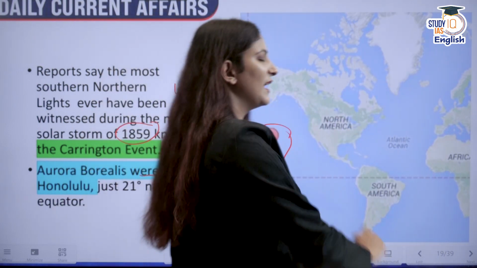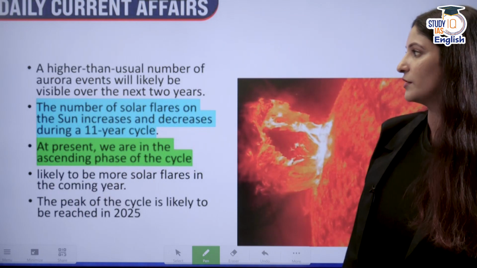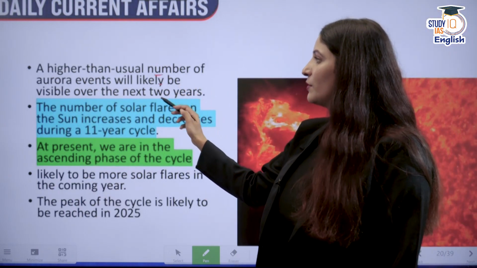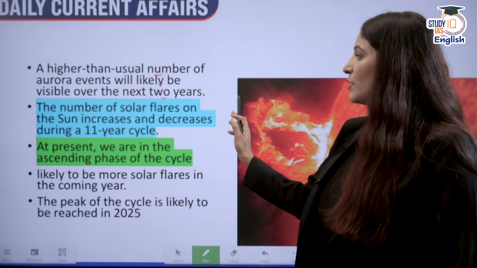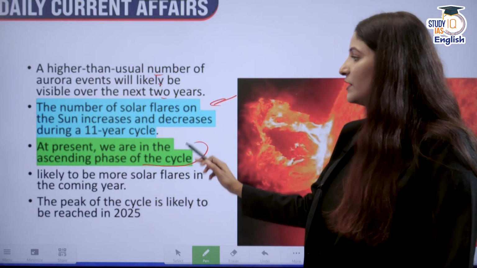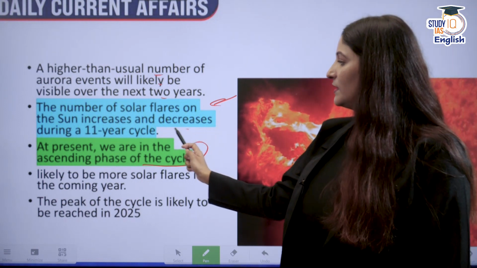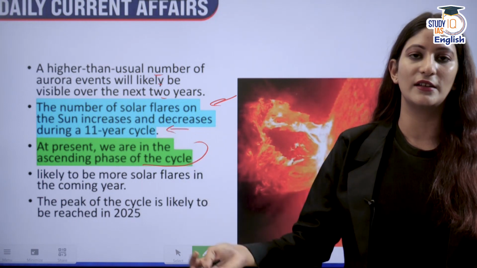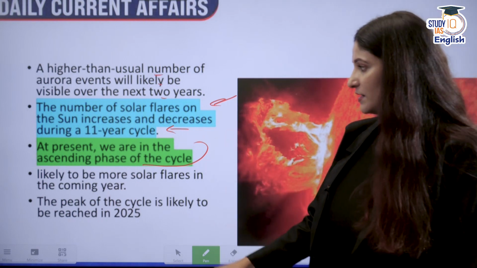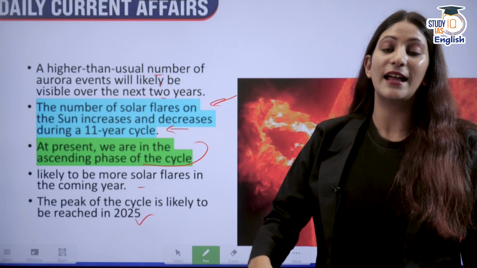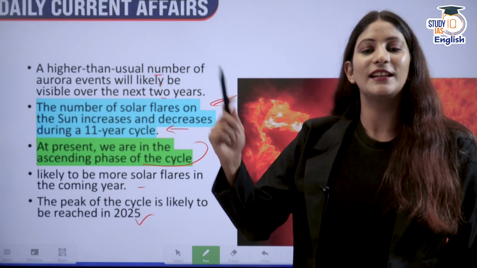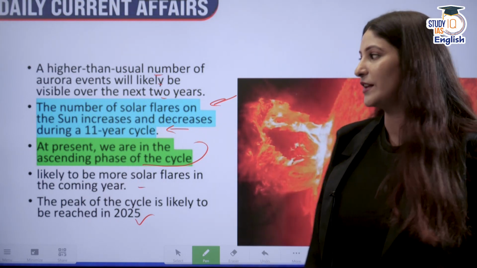All right, and that is why this kind of information is important for us. A higher than usual number of aurora events are likely to be visible in the next 2 years. Why? Because right now we are in the ascending phase of the solar cycle, and when this solar cycle goes on, solar activities increase and decrease. Right now it is increasing, and we are going to witness it till 2025, because at that time, happy Diwali, it is going to peak and then it will eventually come down.